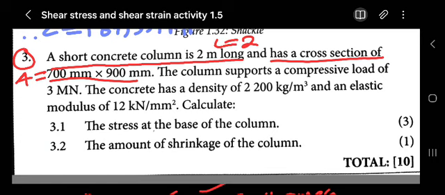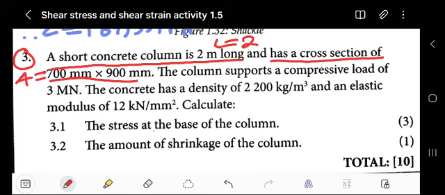Because the stress at the base of the column will be compressed, we know that stress is equal to force over area. But here it will be additive. We'll have the force that is applied directly, and the one of the column.